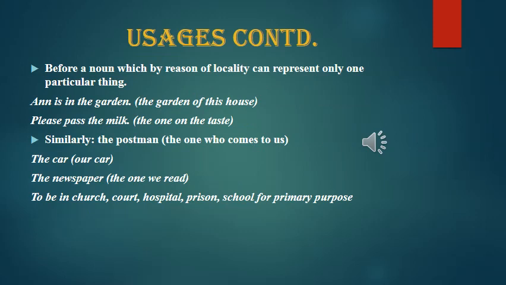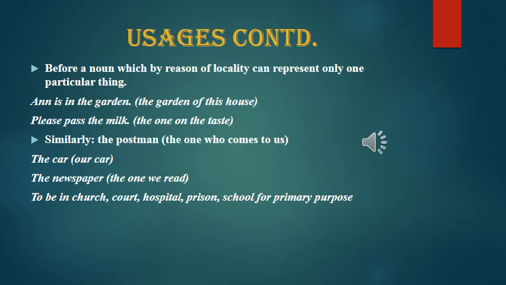The definite article is used before a noun which, by reason of locality or location, can represent only one particular thing. Anne is in the garden of this house. Please pass the milk, the one on the table. Similarly, the postman, the one who comes to us. The car, our car. The newspaper, the one we read.